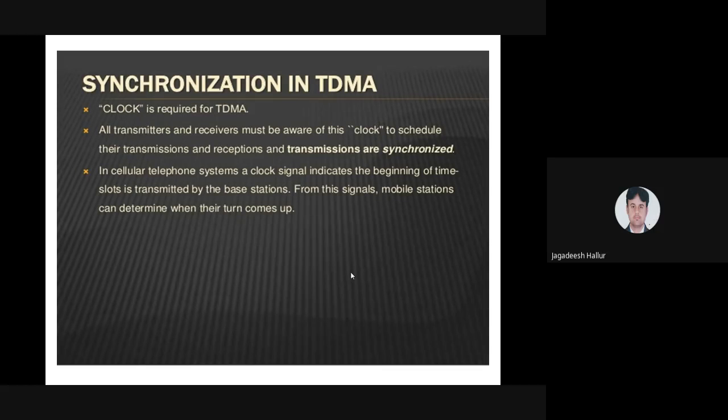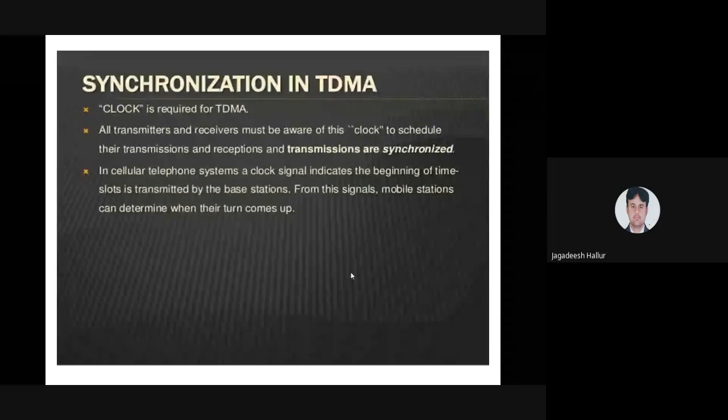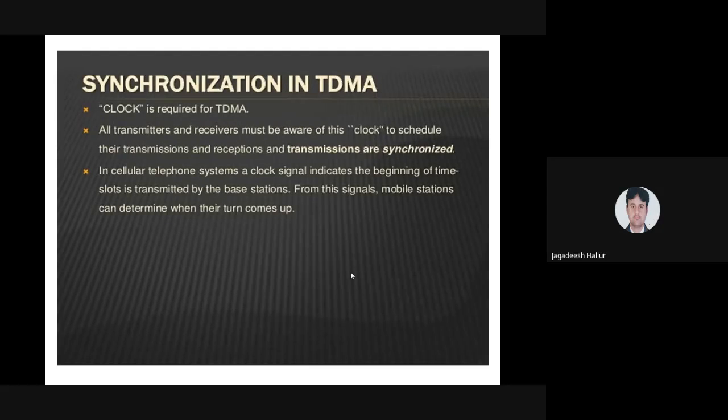He has written the same in the third point. In a cellular telephone system, a clock signal indicates the beginning of a time slot. The beginning, when the call is going to start by the transmitter, by the base station. That has to be monitored by the base station. The base station has to send particular information to the MSC, that is the mobile switching center. All the mobile stations get the information that you started the call at this time, you ended the call at this time. That has to be seen in your mobile also.